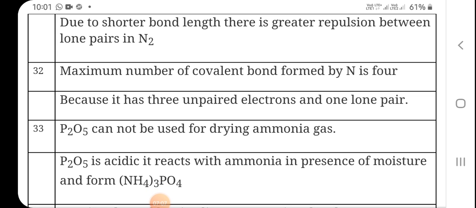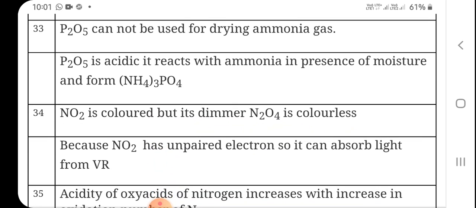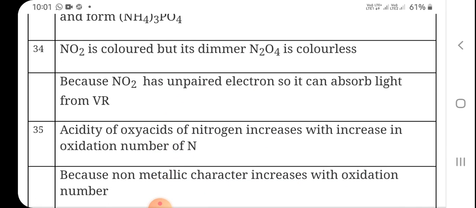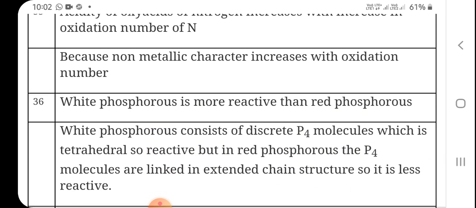P2O5 cannot be used for drying ammonia gas because P2O5 is acidic. Why is it acidic? Because phosphorus is a non-metal, and non-metallic oxides are acidic in nature. It reacts with ammonia in the presence of moisture to form ammonium phosphate. NO2 is colored but its dimer N2O4 is colorless. This is because NO2 has an unpaired electron, so it can absorb light from the visible region. Acidity of oxoacids of nitrogen increases with increase in oxidation number of nitrogen because non-metallic character increases with oxidation number.